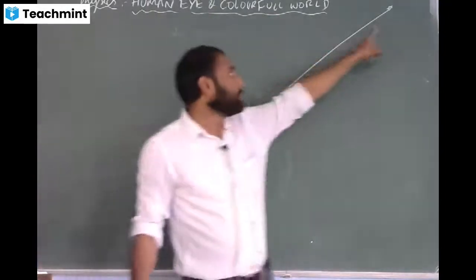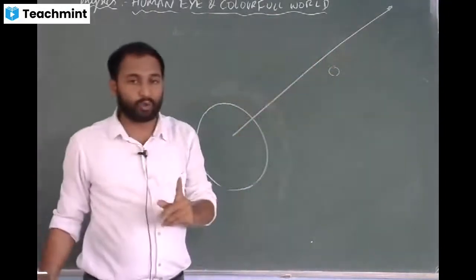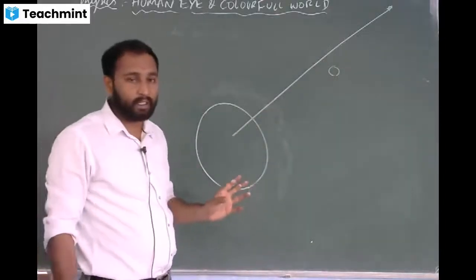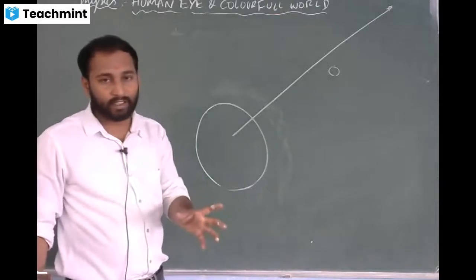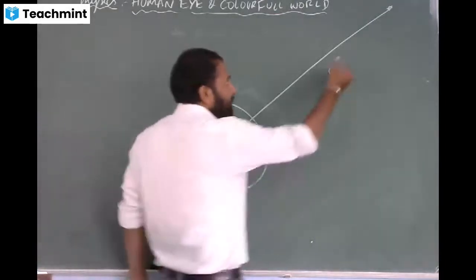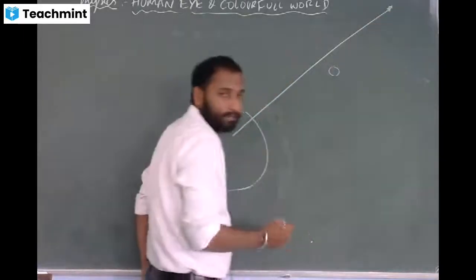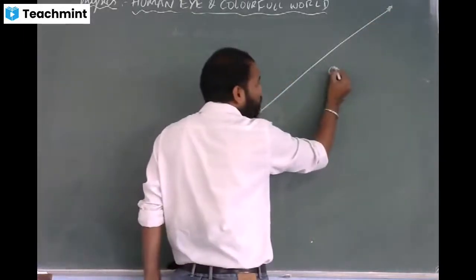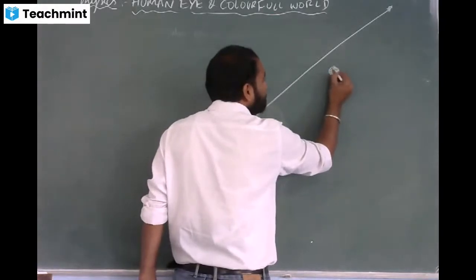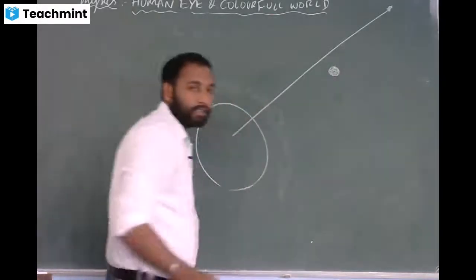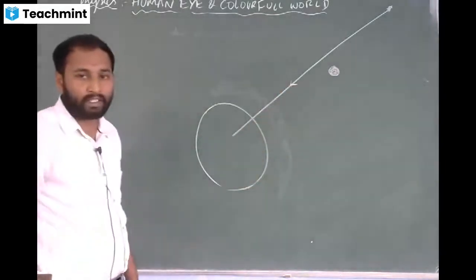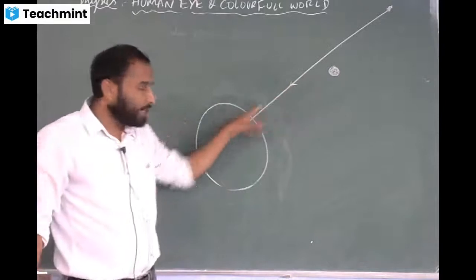Here star is only one point size source, whereas in a planet we consider so many points.